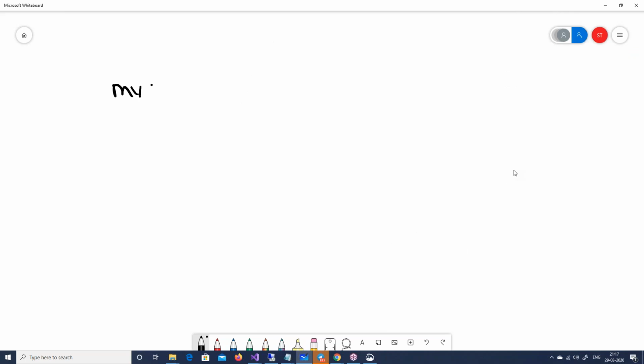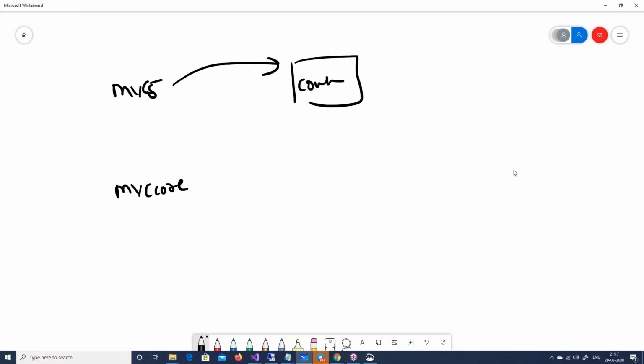One is an MVC5 application, the old MVC5 application, and I will create an MVC Core application. The MVC5 application I will install into one container, and the MVC Core application I will install into another container. That's the goal of the coming 20-30 minutes, what I'm planning.